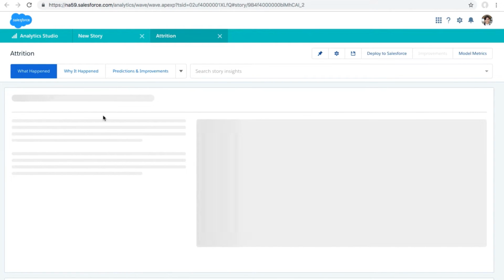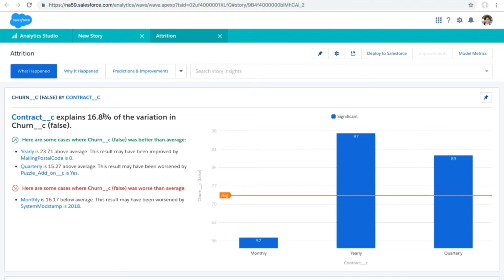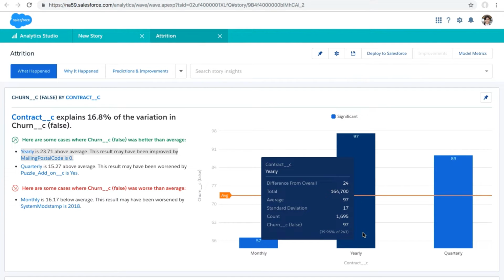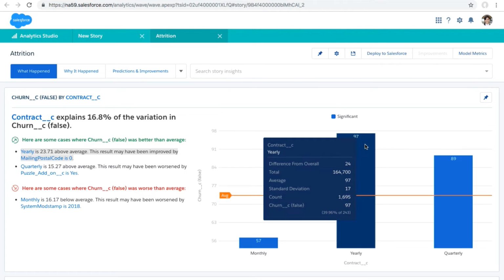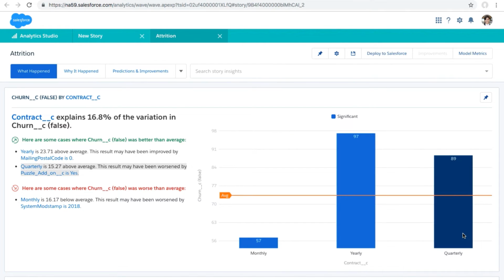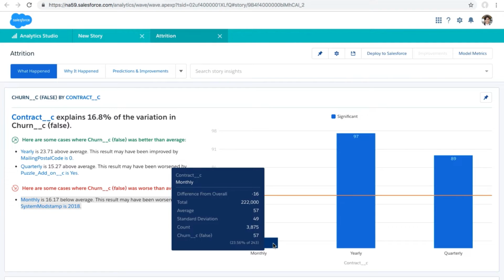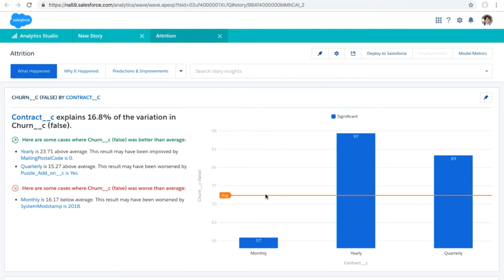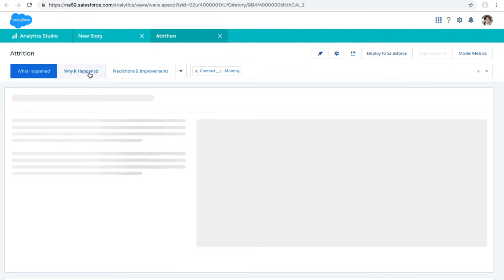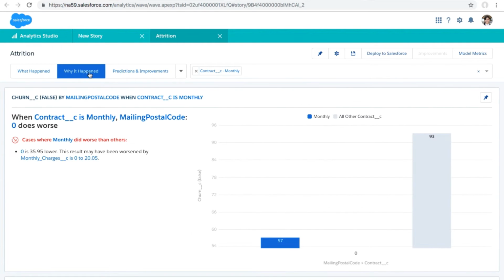So now Einstein is already crunching these numbers to tell us what happened with our subscribers around retention. So here right away we can see that the yearly subscriber contracts are actually being retained very well. Quarterly is also doing really well, but monthly, now that's where we're having a bit of a challenge. And Einstein has actually called that out with this insight right here where it says monthly is 16.17% below the average. So let's click into that and ask Einstein Discovery why that happened.